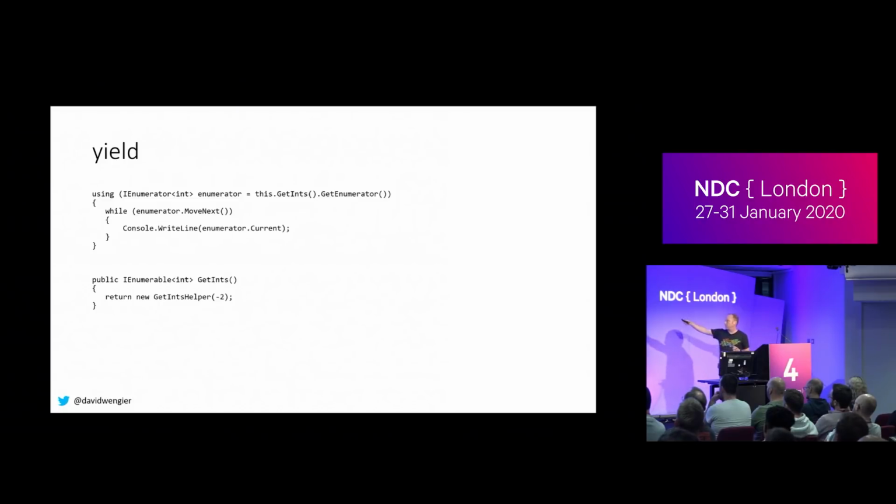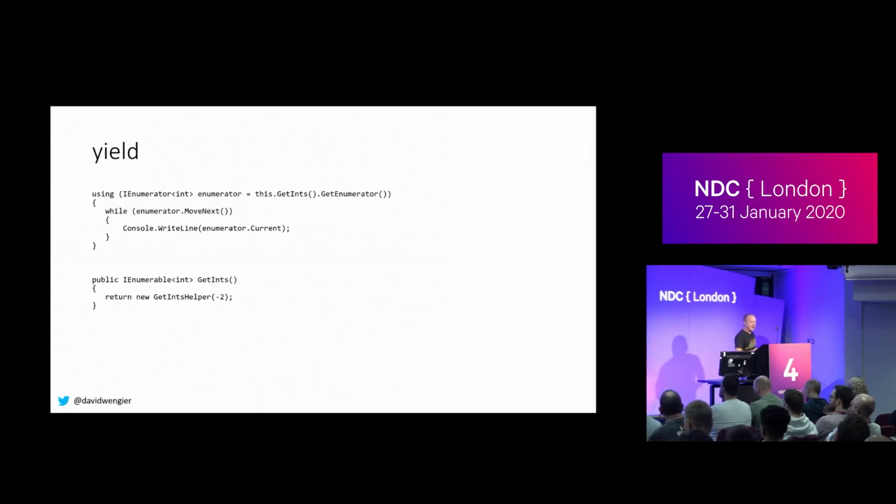Here is our while loop. I've simplified it down just using a using statement. And here's our iterator method. So there's another helper, getInts helper. In fact, I'll show you later. So we have another helper class, much like with our lambdas, and we're passing in -2.